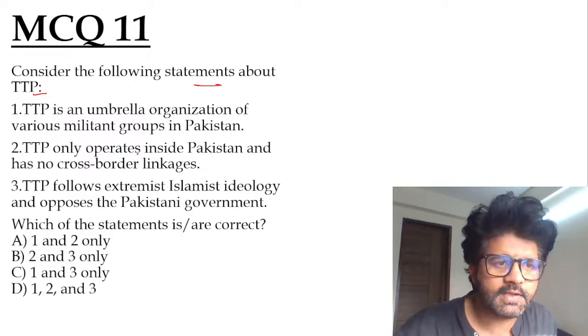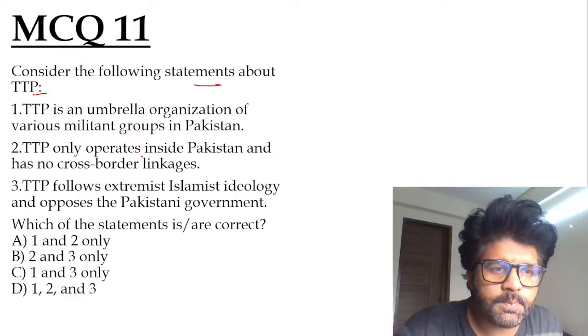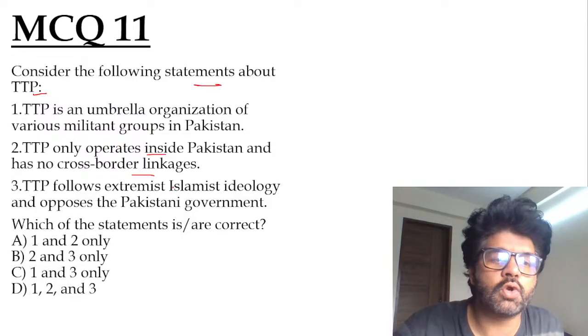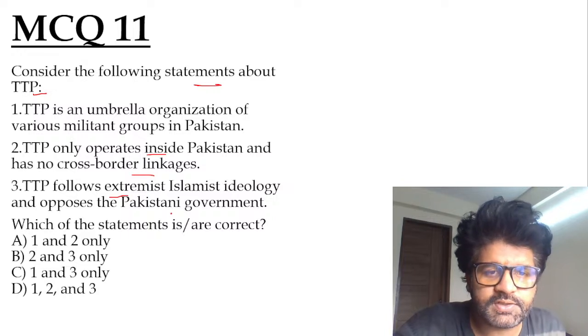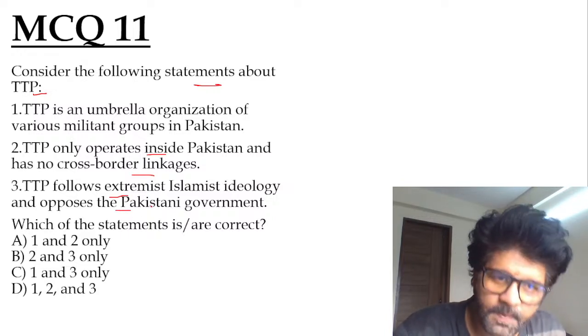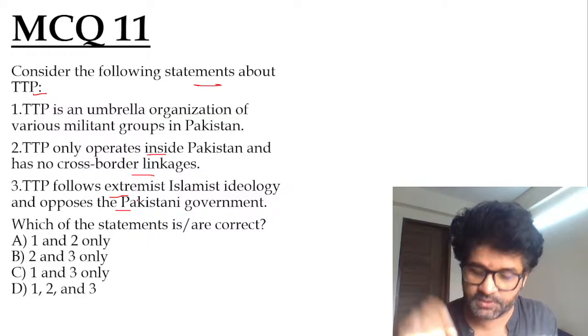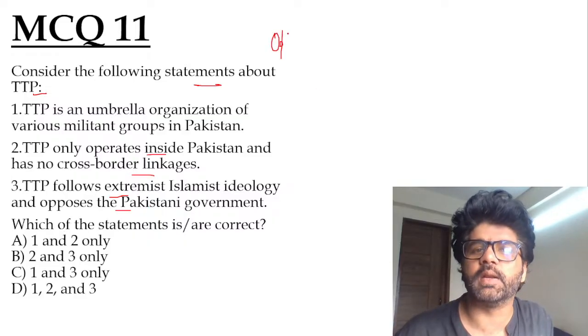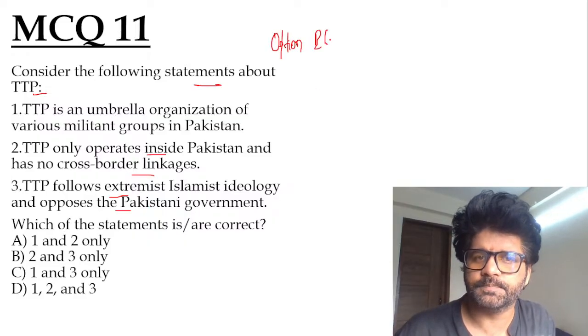TTP is an umbrella organization of various militant groups in Pakistan. TTP only operates inside Pakistan, has no cross-border linkages. TTP follows extremist Islamist ideology and opposes the Pakistani government. Use option elimination, guys. In this question, use option elimination. It will help.